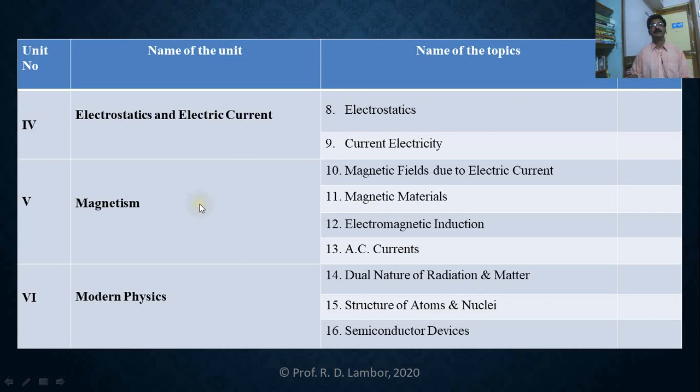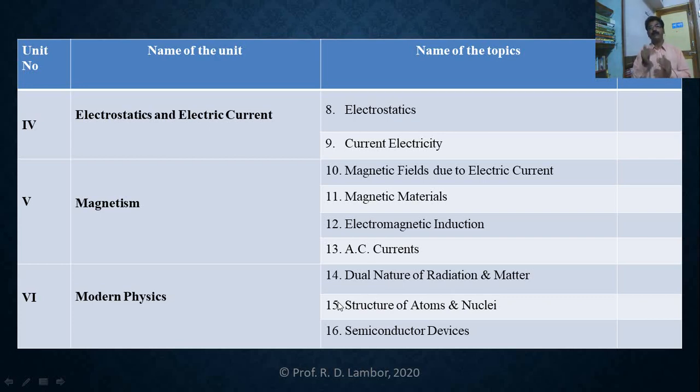After that, fourth unit, electrostatics and current electricity. This unit has 2 chapters. Fifth one is the magnetism. This magnetism has 4 chapters. And the sixth one is the modern physics, which has 3 chapters. So in all, there are 6 main units and there are 16 chapters for your 12th syllabus.